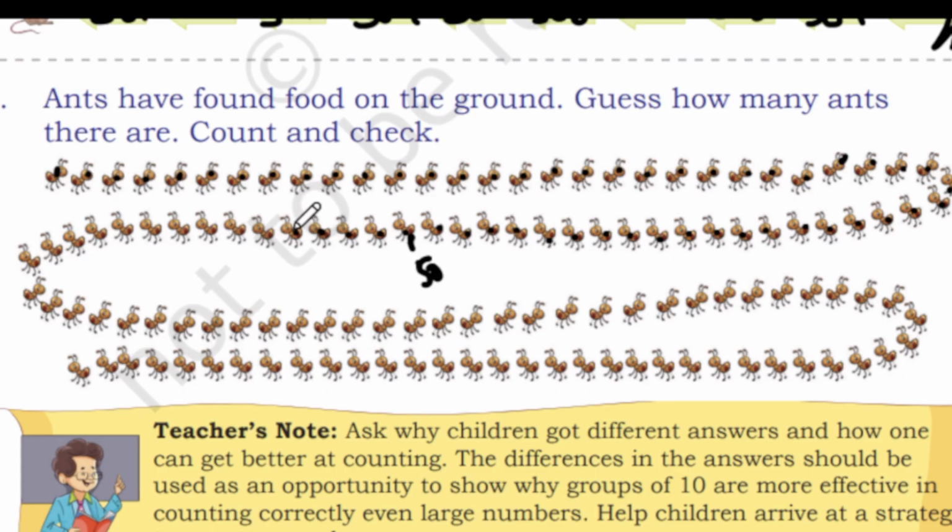51, 52, 53, 54, 55, 56, 57, 58, 59, 60, 61, 62, 63, 64, 65, 66, 67, 68, 69, 70, 71, 72, 73, 74, 75, 76, 77, 78, 79, 80, 81, 82, 83, 84, 85, 86, 87, 88, 89, 90, 91, 92, 93, 94, 95, 96, 97, 98, 99, 100. So this one is the 100th ant.